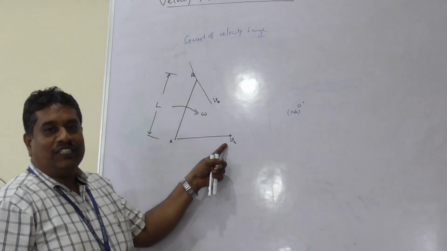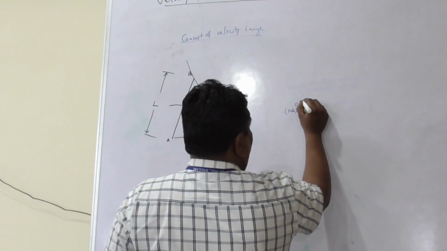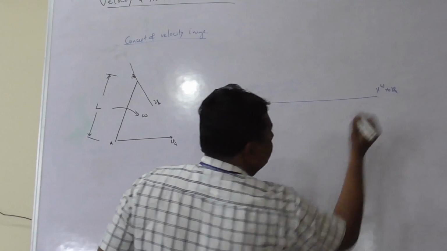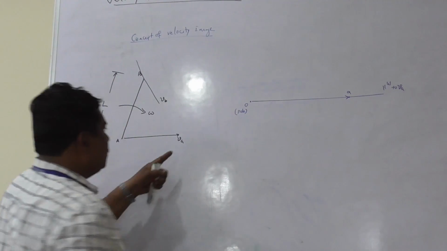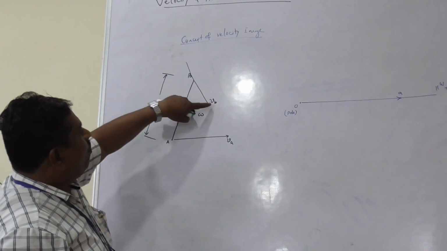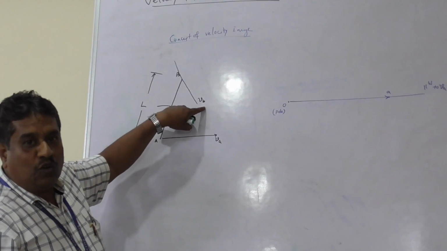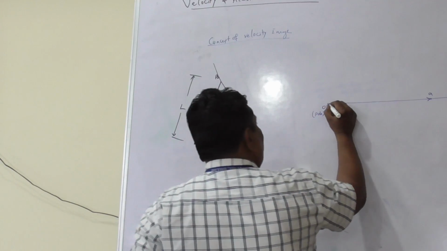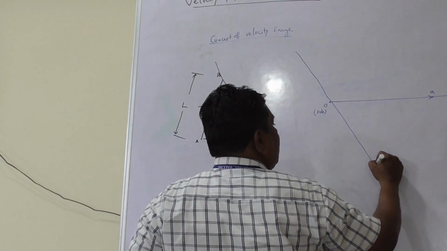Now, with known magnitude and direction of absolute velocity Va, draw a line parallel to Va and fix the small a as per the magnitude of Va in the direction shown in the figure. Now, Vb is the velocity of B. It represents the absolute quantity. When it is absolute, it starts from the pole. Therefore, draw a line passing through the pole parallel to Vb in both the directions.